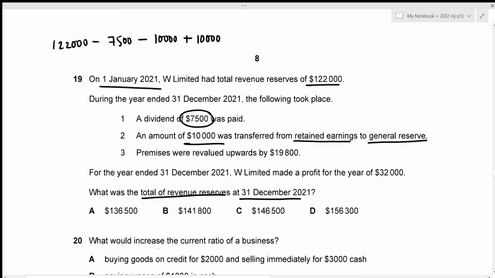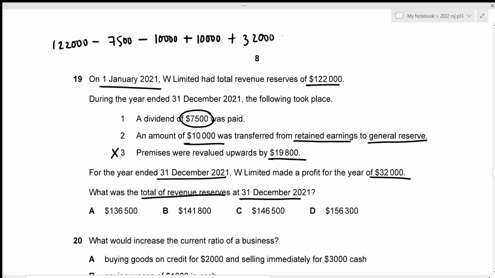Then the third one is that the premises were revalued upwards by 19,800, and this revaluation upwards is to be recorded in our revaluation reserve, which is not a part of revenue reserve. So this event does not affect our balance for the revenue reserves at all. Then we are told that for the year ended 31st December 2021, W Limited made a profit for the year of 32,000, and profit for the year is recorded in our retained earnings, which is a part of revenue reserves. So this 32,000 should also be added here.